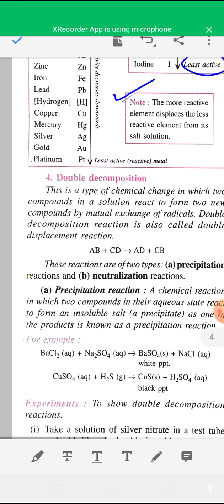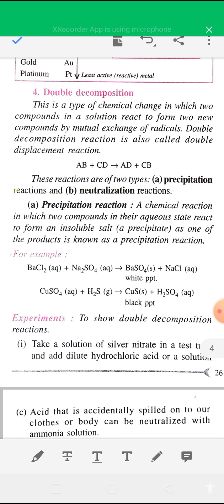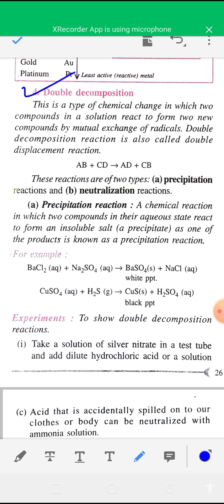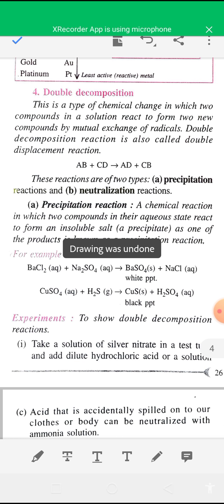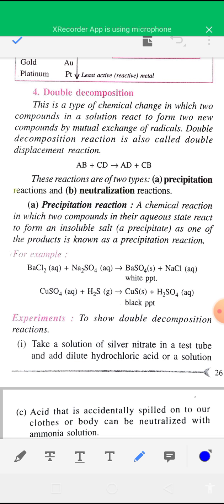Okay. Now see double decomposition reaction. This is the last type of reaction. What is a double decomposition reaction? This is a type of chemical reaction or chemical change in which two compounds in a solution react to form two new compounds by mutual exchange of radicals. So in double decomposition reaction, mutual exchange of radicals between two compounds occurs. Okay, and double decomposition reactions are also called double displacement reactions.